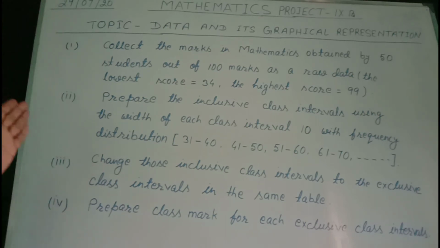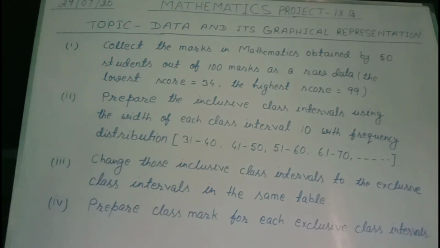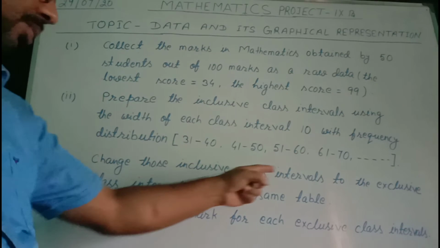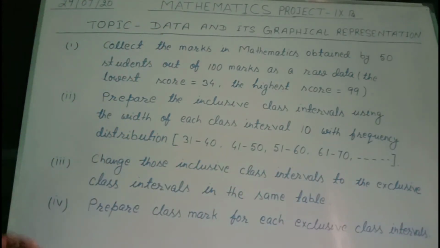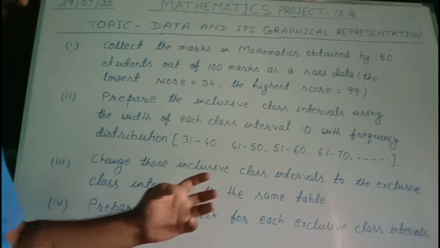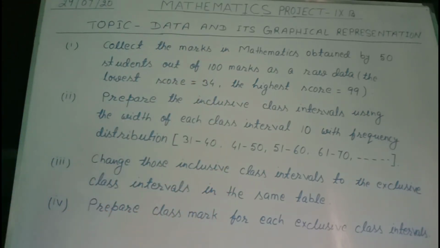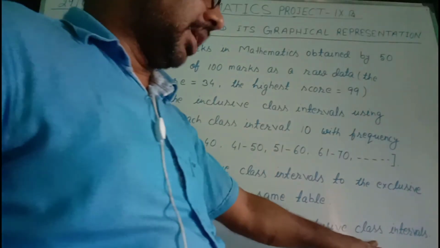In the first column you will prepare the inclusive class interval. In the second column you prepare exclusive class intervals, in the third column you write the frequency, and in the fourth column you prepare the class mark.